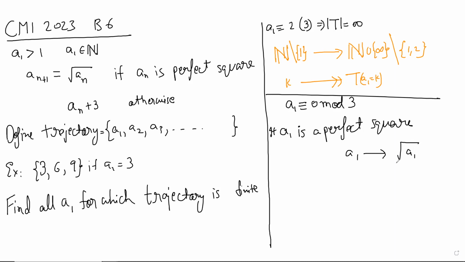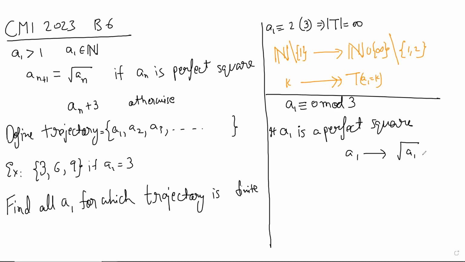And if there is another perfect square less than A1 of the form 0 mod 3, it will eventually come to that as well, because we keep adding 3, so it covers all numbers of the form 0 mod 3. Suppose we're at 6, it comes to 9, 12, 15. Correct, it covers all of them.